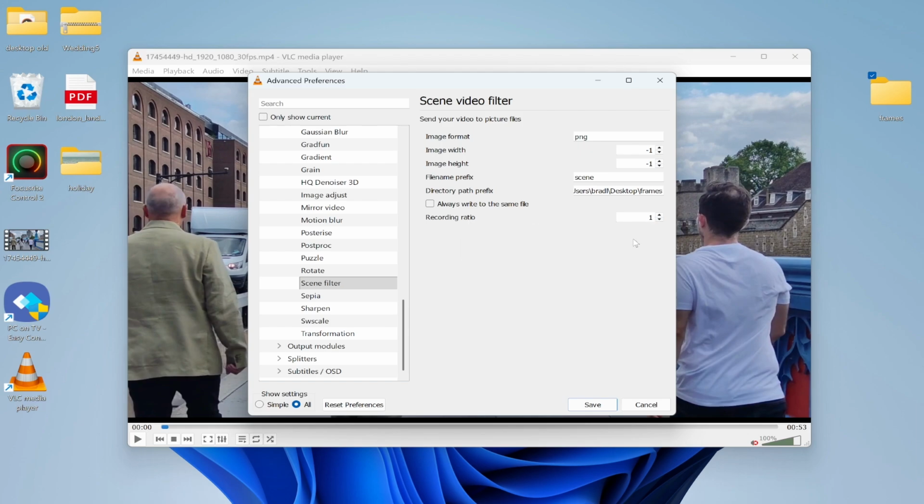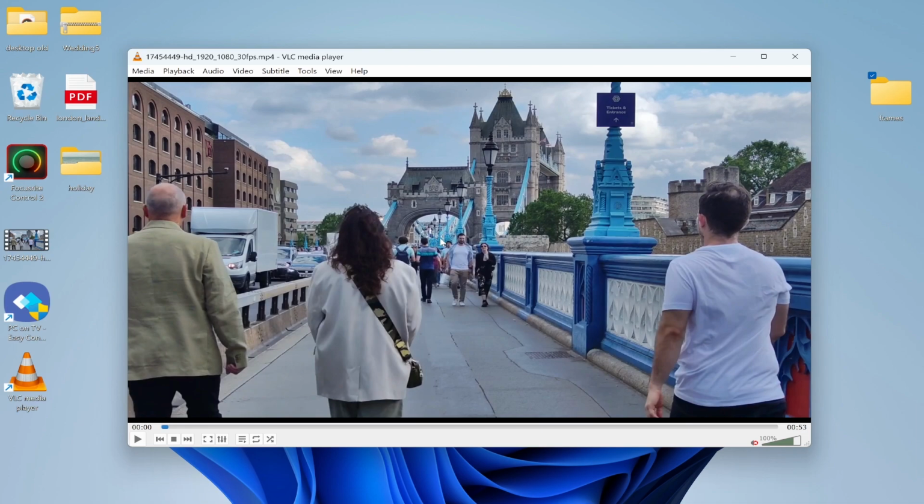Now this is going to use up a lot of memory, so you could change this to 3 or 5, and it means it will record most of the frames but not all. So you can decide what number you want and even play around with the number here. Go ahead and click on Save once you've entered these settings.